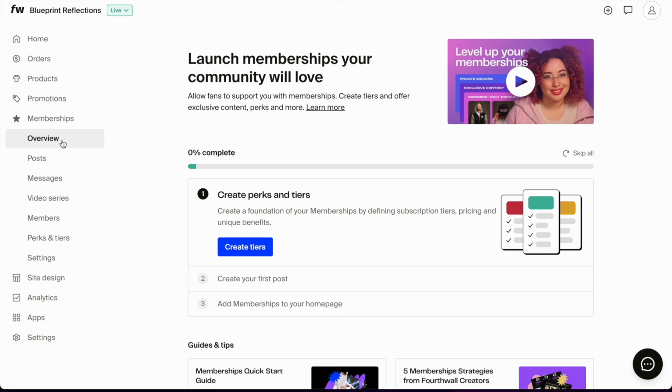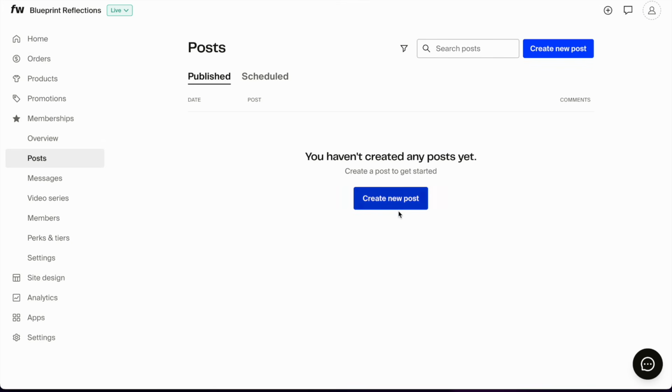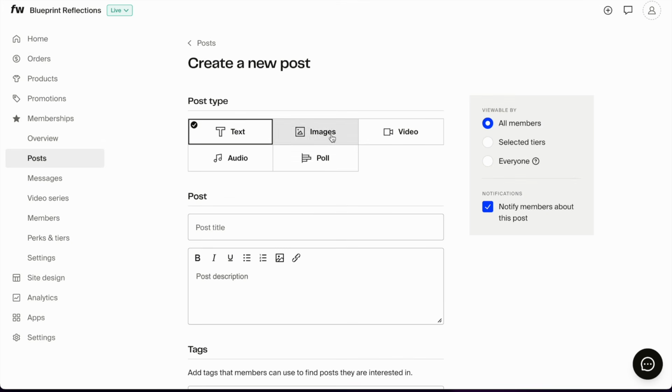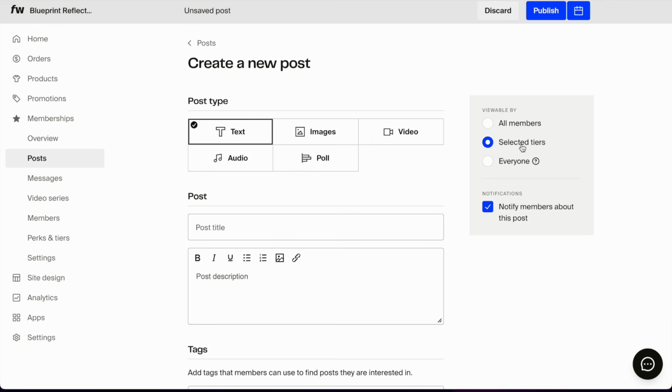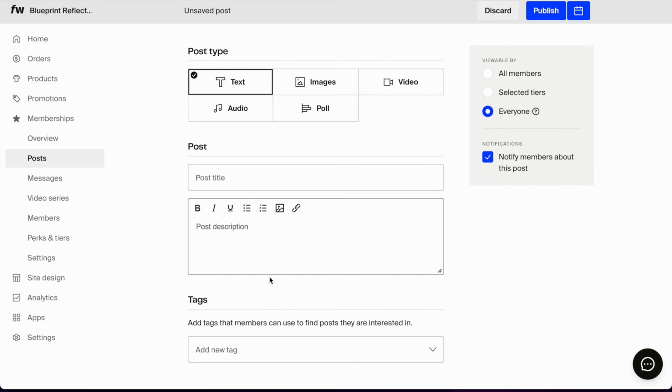If I go back to the overview, the memberships, I can click on posts, and every new post that I create, whether it's text, image, video, audio, or poll, would be either for every member, for selected tiers, or for everyone, which will make this public. So all members is all tiers, selected tiers is a specific tier that you want, and everyone is basically a public thing that everyone can see. You can put in all the details here and add new tags.